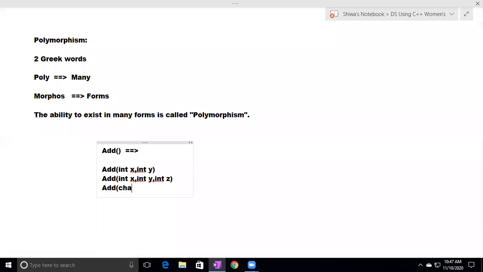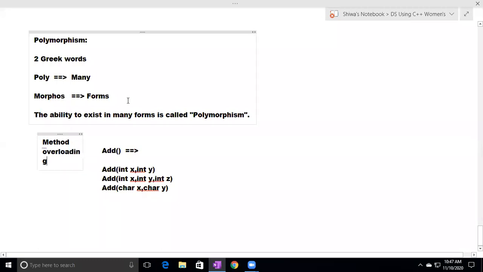To add two characters, I'm defining one method like this: char x, comma, char y. So here the same add method exists in many forms. This is called method overloading. Same method exists in many forms. If the same method exists in many forms, we call that method overloading.